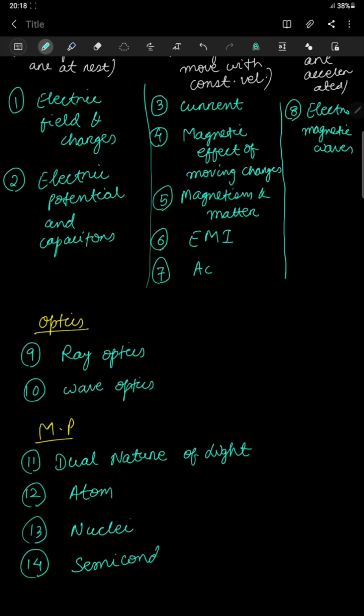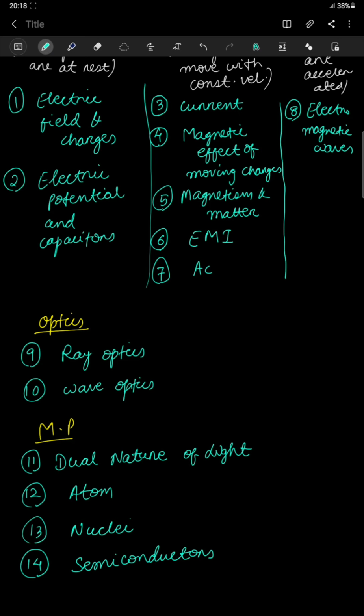So now you can ask, sir, why did you give all these things in the first class itself? Because I just wanted you to know what all things you have to cover in order to achieve good marks in class 12 physics. So this flowchart should be in your mind, which will make your path very simple, and you can achieve your goal properly.